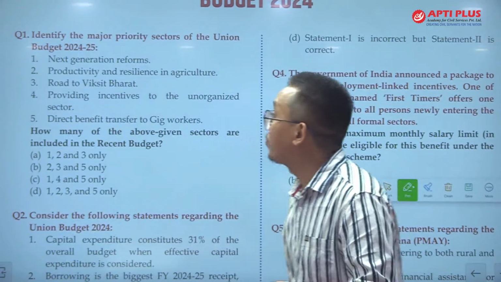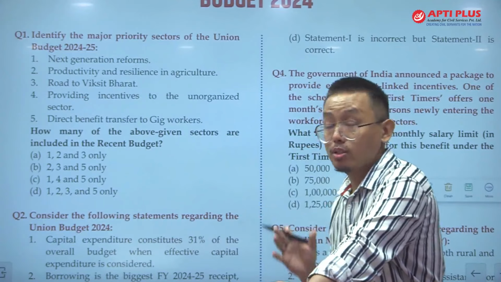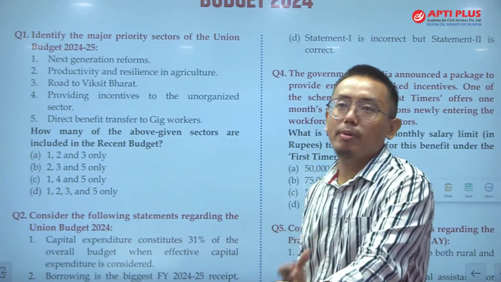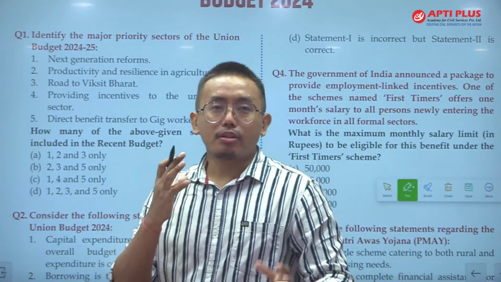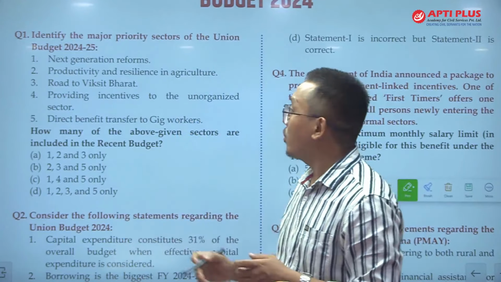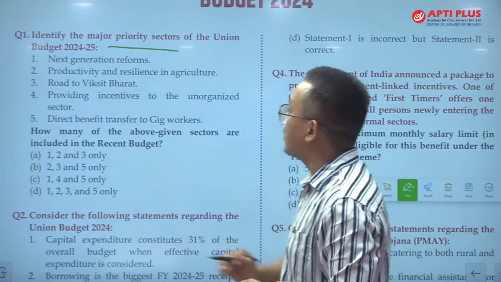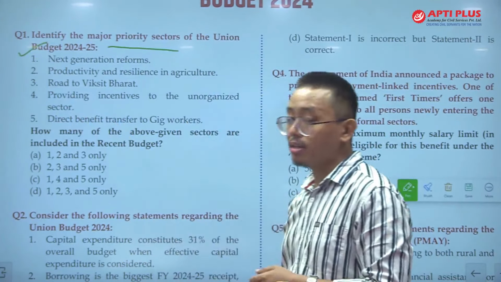So the first question, an MCQ from this budget, and these budget questions are very important, ठीक है. They are prepared by our content team, ठीक है, and they are very much probable to be asked in the exam. The question is, identify the major priority sectors of the Union Budget 2024-25, ठीक है. What are the priority sectors?